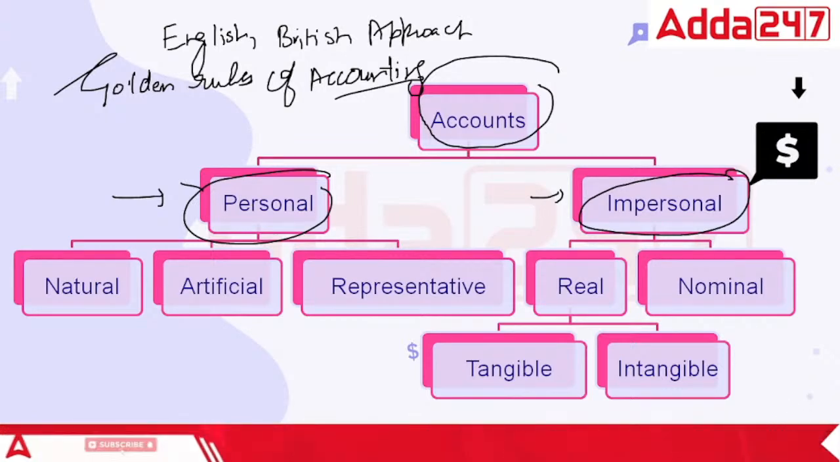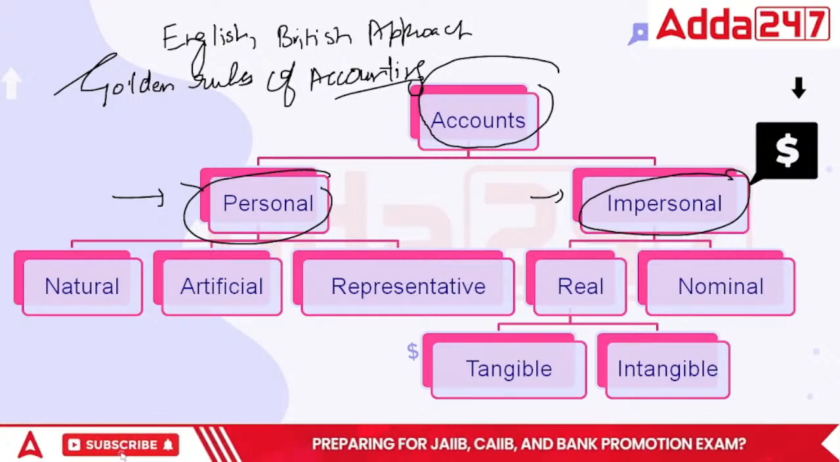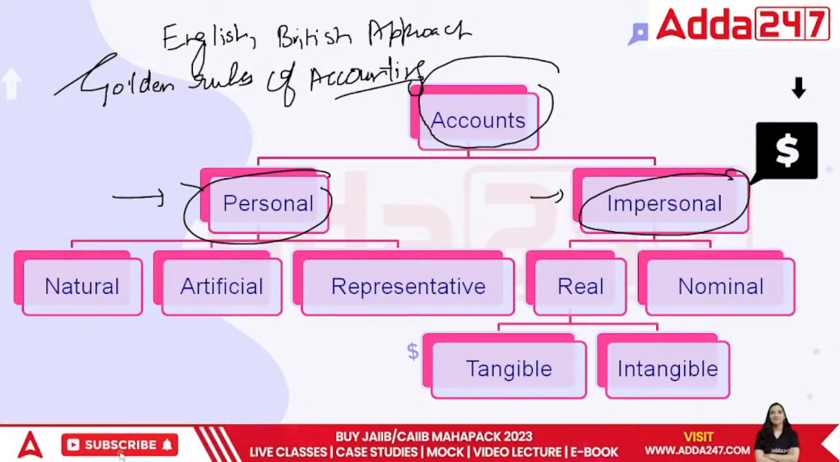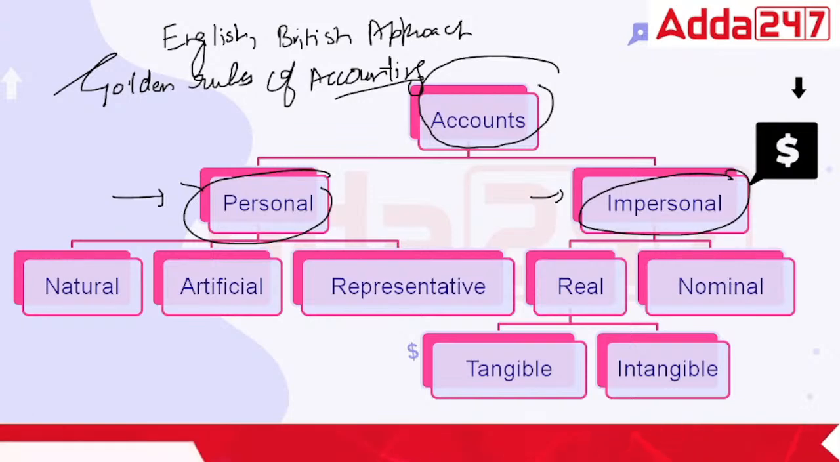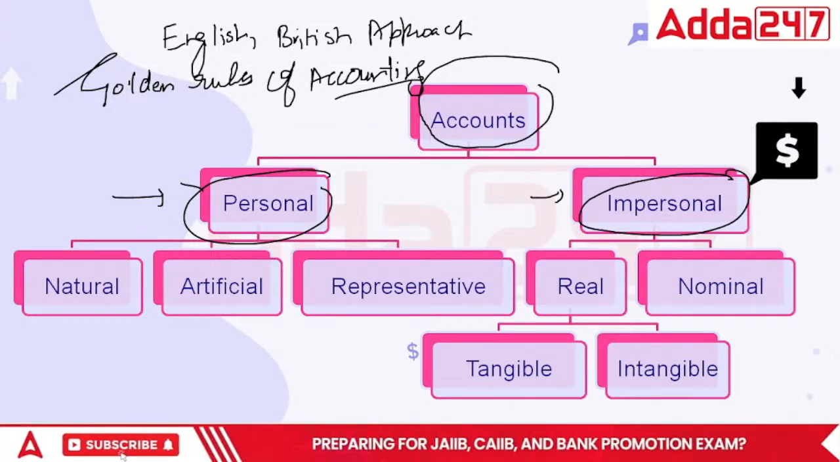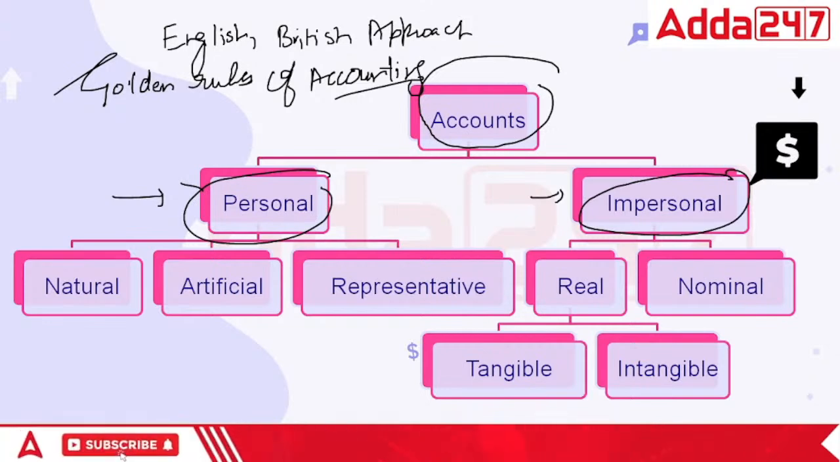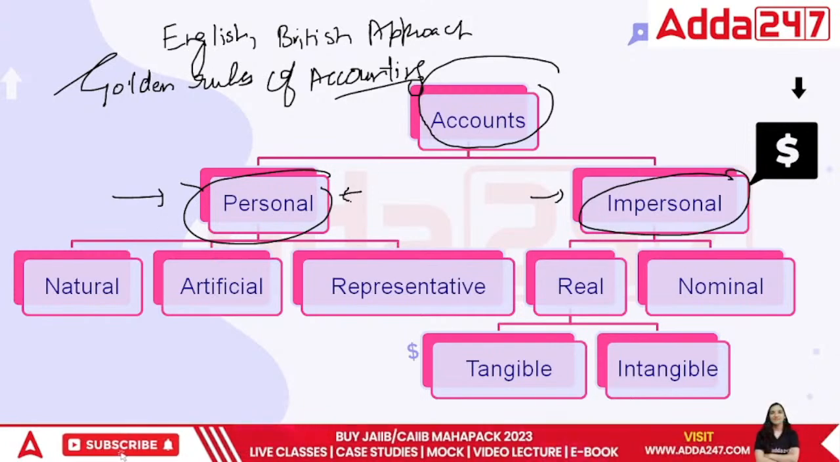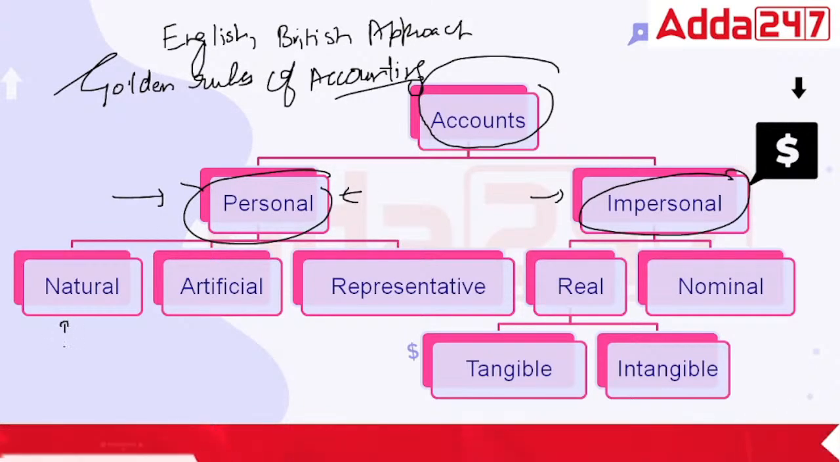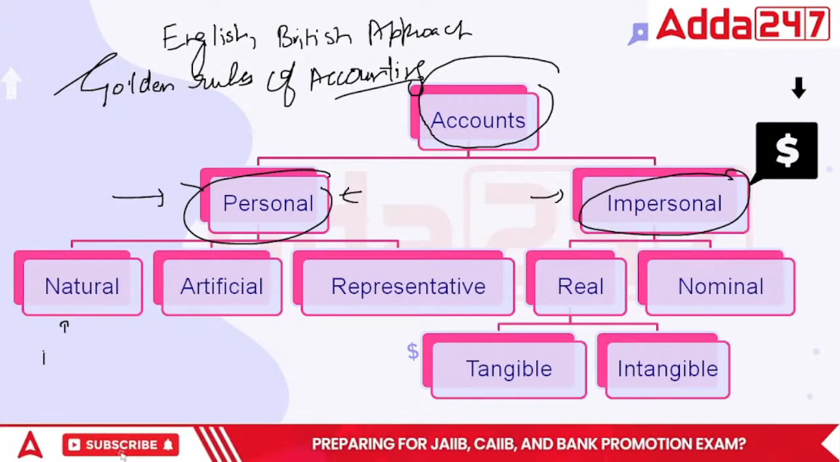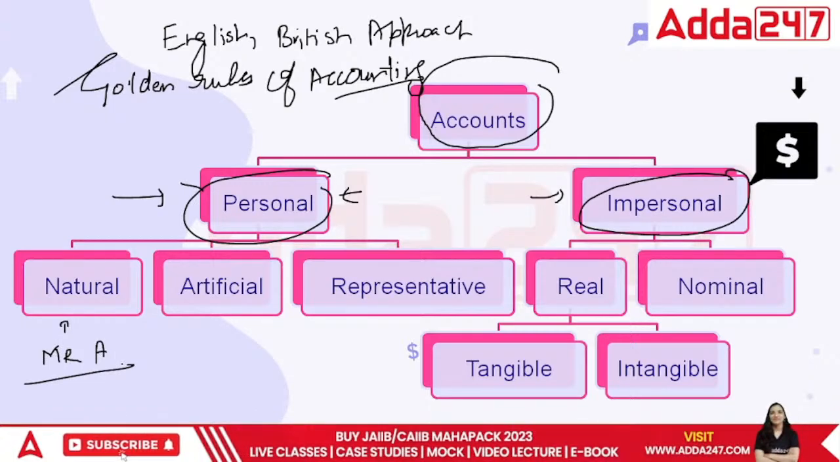Now, how do they put it in the books of accounts? Personal can be stated as something which is related to a person. It can be you and me, and it can also be a company. In terms of person, we have you and me, natural persons. We can say that Mr. A is a person. Mr. Ram, Mr. Sham, Mr. Mohan, all these are persons.